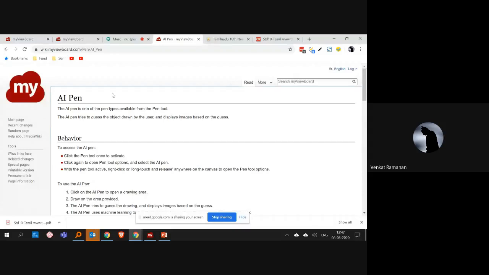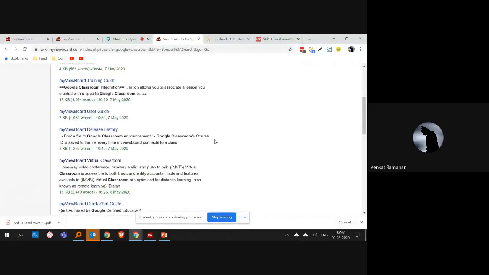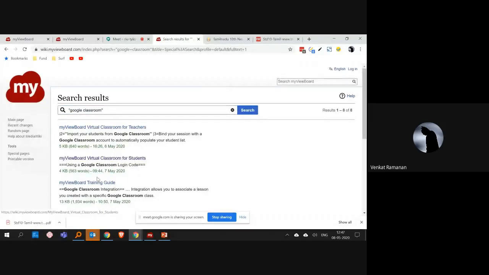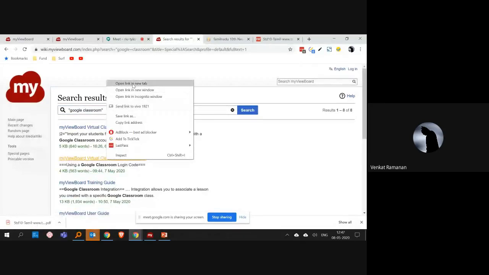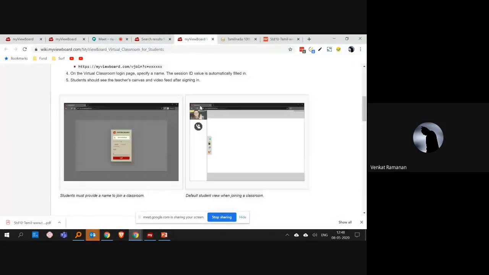But in case you forget, you do not know how to use a function, or you want to search whether there is a new function, or you want to know how Google Classroom can be integrated, for example, since we are using Google Meet right now, here there will be an option where you can see how Google Classroom can be integrated onto MyViewBoard. You can just open the respective link and start reading how to do the same thing.